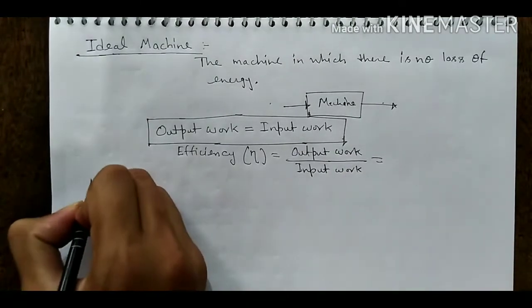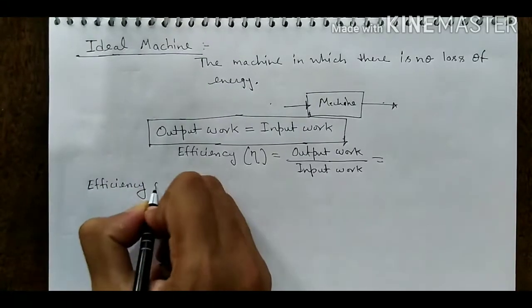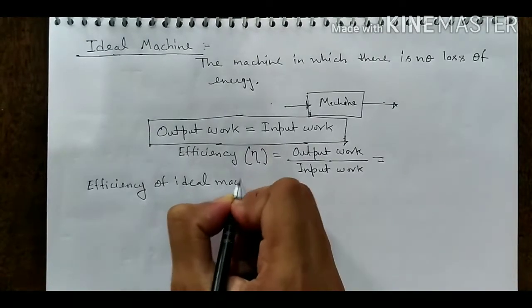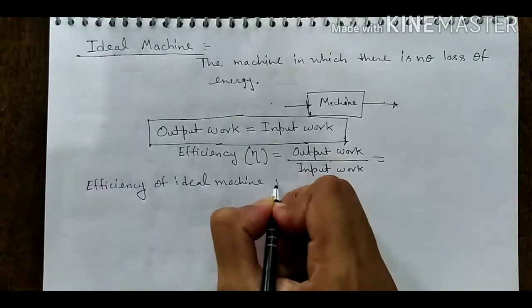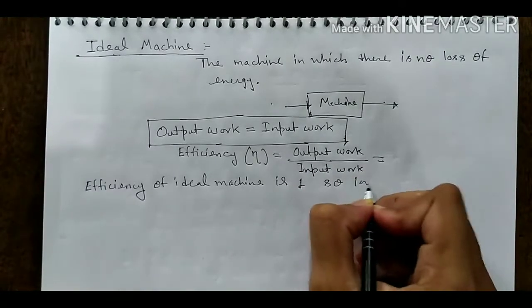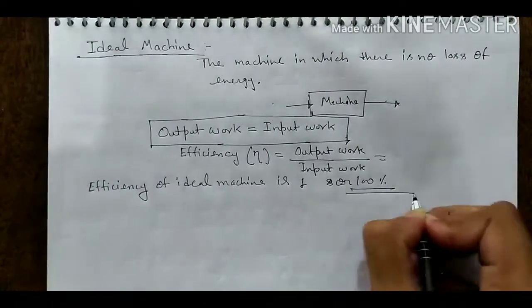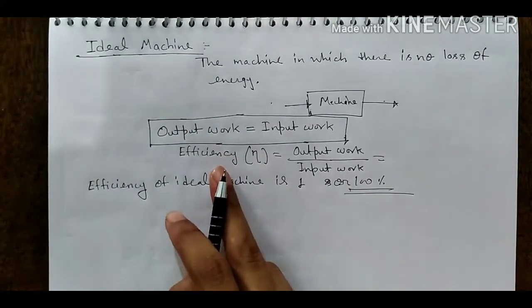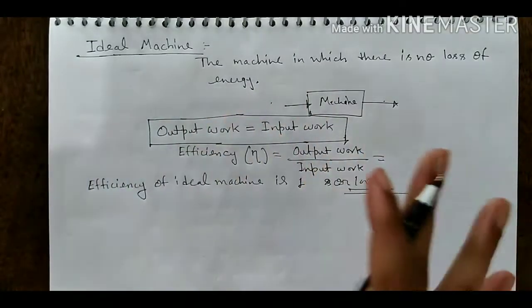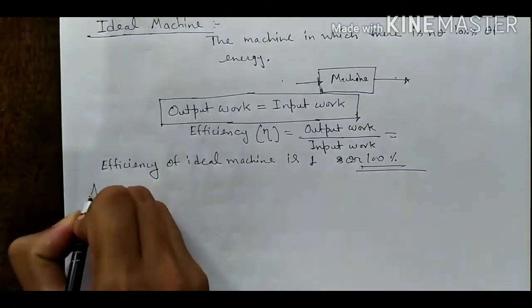So the efficiency of an ideal machine is 1, or 100%. This is the case of an ideal machine, but no ideal machine is possible in our world.